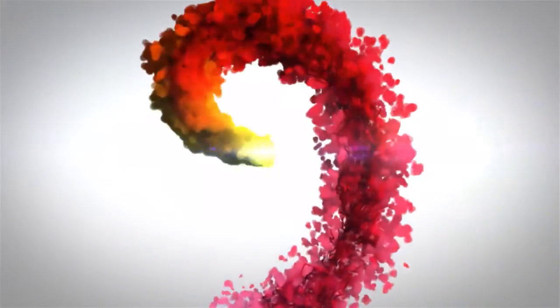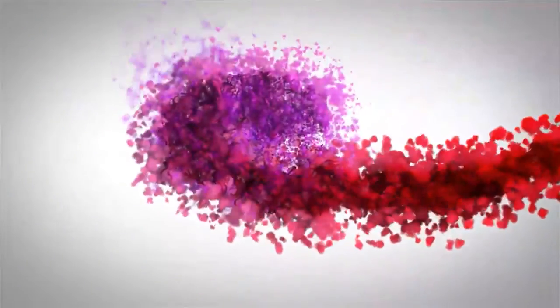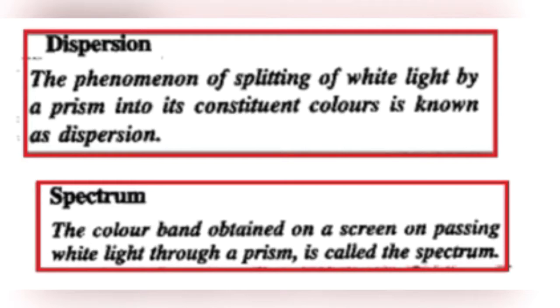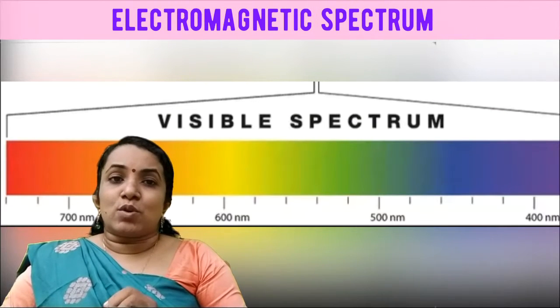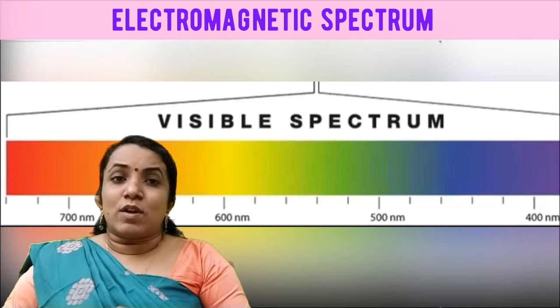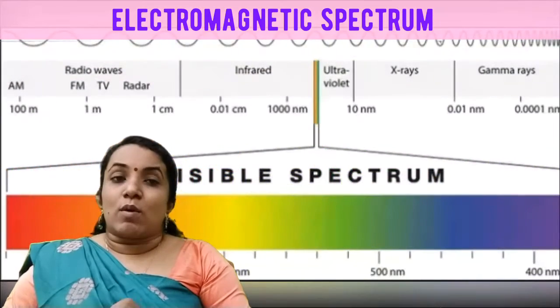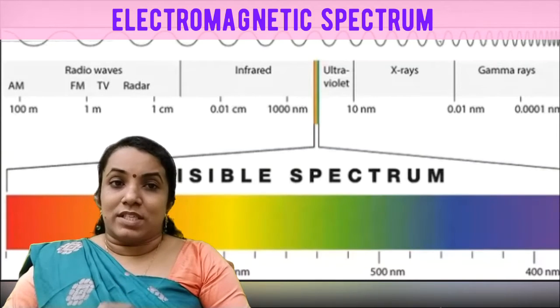Hello my dear children. In the last class, we learned about the phenomenon of splitting of white light into its constituent colors, called dispersion of light, and the band of 7 colors formed due to dispersion, called spectrum. Later on, experiments showed that the spectrum does not end at the violet and red extremes, but also extends on both sides beyond this region.